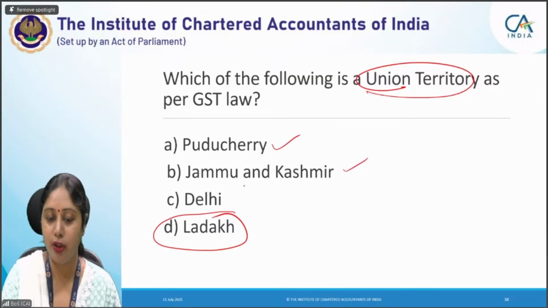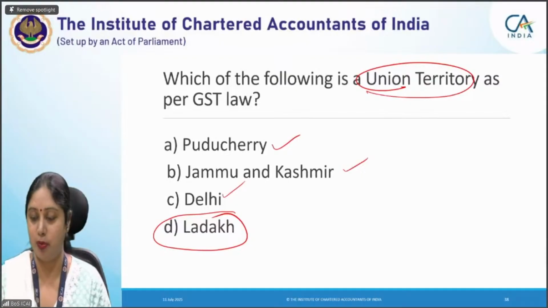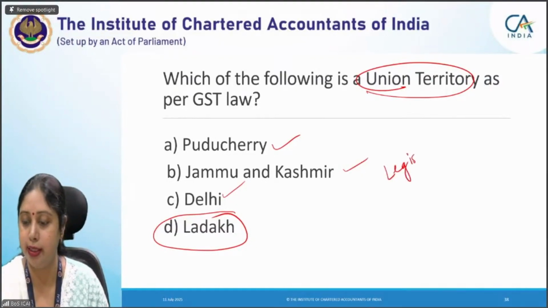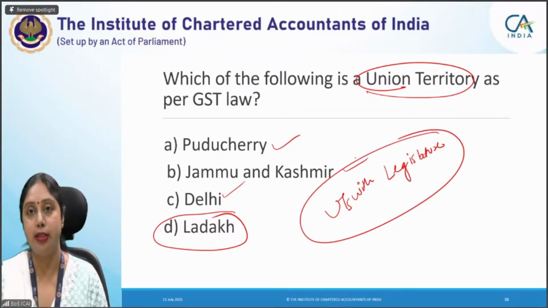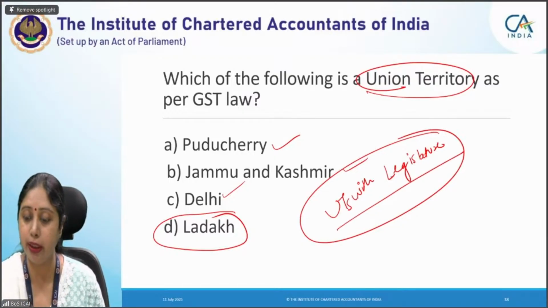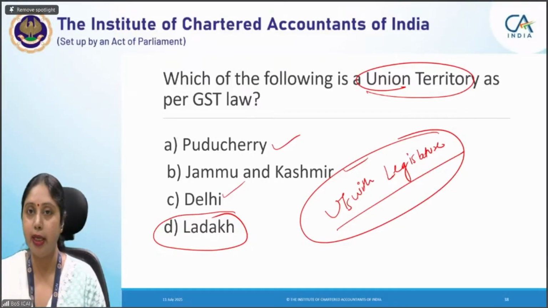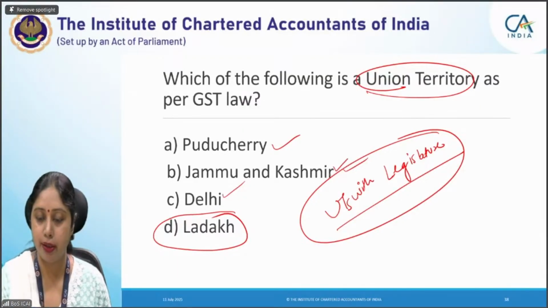Why are these three not generally known to be union territories? Delhi, Puducherry, and Jammu and Kashmir have their own legislatures. So they are UTs with legislature. Very, very important point in GST law. In fact, by constitution also, this is the same. But these are union territories with legislature. Delhi has its own legislature, Puducherry has its own legislature, and now Jammu and Kashmir also, after reorganization of Jammu and Kashmir. Jammu and Kashmir is split into two: Jammu and Kashmir union territory with legislature and Ladakh without legislature.